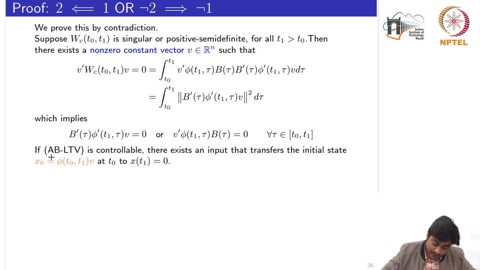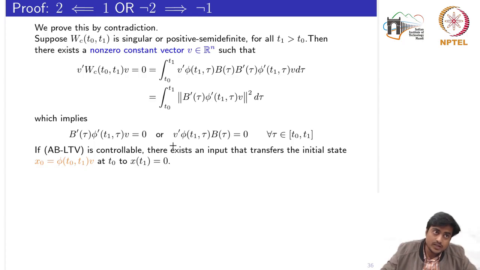Now suppose the system is controllable, then there exists an input that transfers the initial state x0, which is specified here, at t0 to x at t1 equal to 0. The idea here is that we are given that the matrix is singular, and we came to one result.